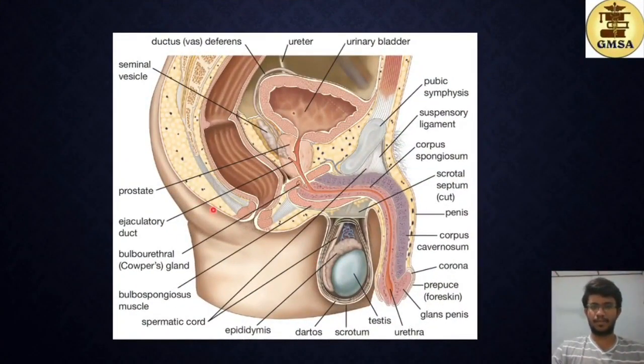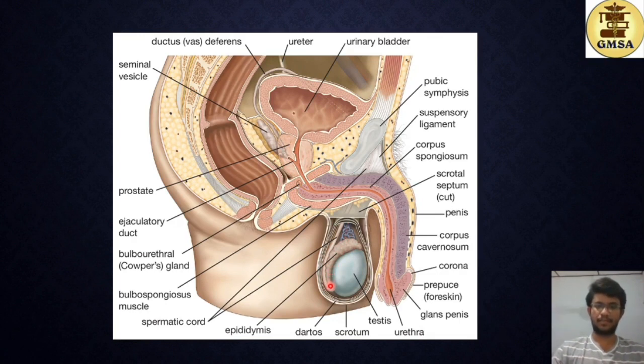So now here you have a clear diagram of the male reproductive system, and as I said before, here you have the testis. This consists of the seminiferous tubules and the interstitial cells or the Leydig cells. Once the sperms are produced within the testis, they accumulate in the epididymis. This is the long 6 meter long tubular structure. Here the sperms become mature and become motile. So the sperms are stored for a certain while until ejaculation takes place.